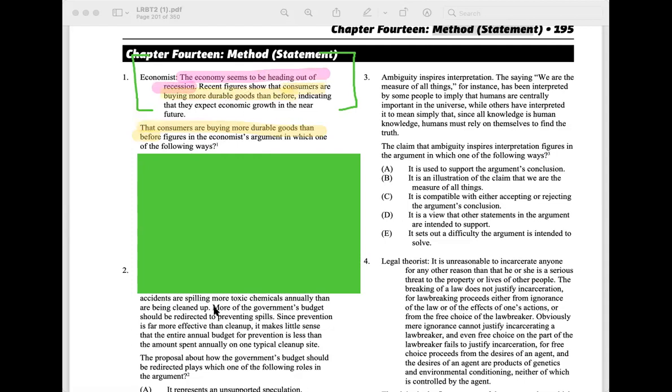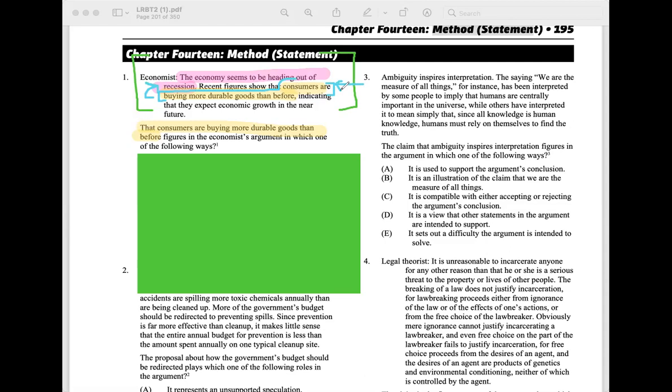And ask ourselves, and so I want you to make a prediction here and say it in your own words. So if you have to go slower on your time sections than you will when you take your actual test, that's totally normal. But ask yourself, what is the relationship between this sentence in regards to the conclusion? So why does the economist include this sentence to get to their argument's conclusion? It seems to be heading out of a recession.